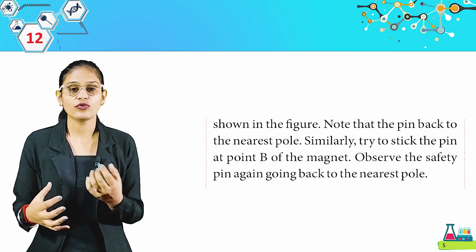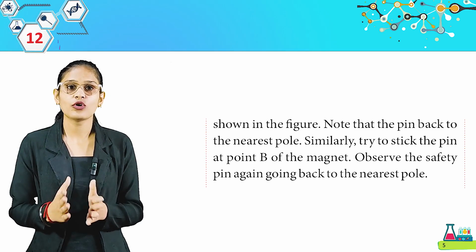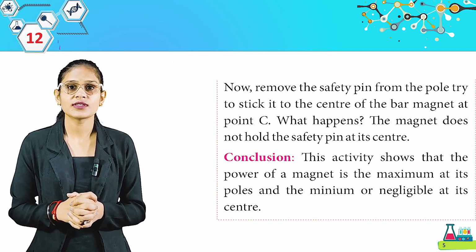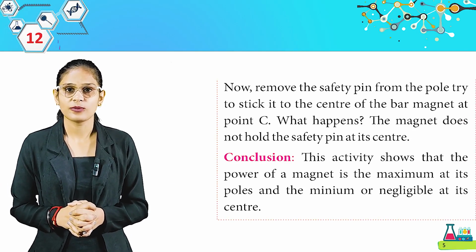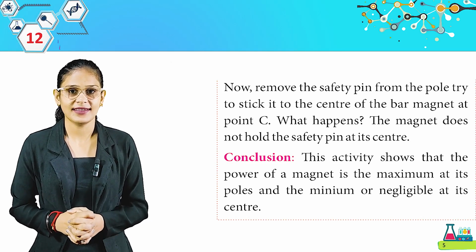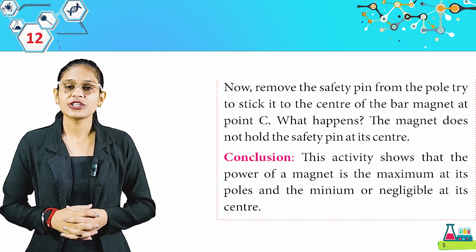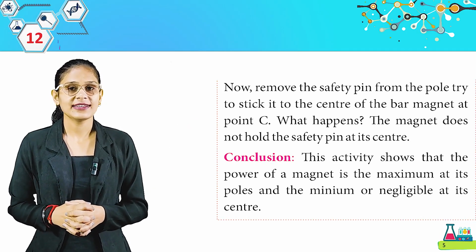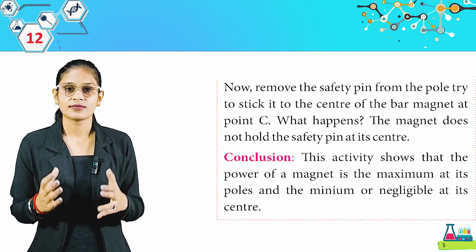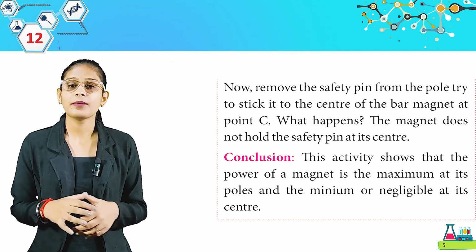So students, when you try to stick a pin near the center of a magnet, the pin will go to the nearest pole. Now remove the safety pin from the pole. Try to stick it to the center of the bar magnet at point C. What happens? The magnet does not hold the safety pin at its center. Get it, students? Now we have the conclusion. This activity shows that the power of a magnet is maximum at its poles and minimum or negligible at its center.